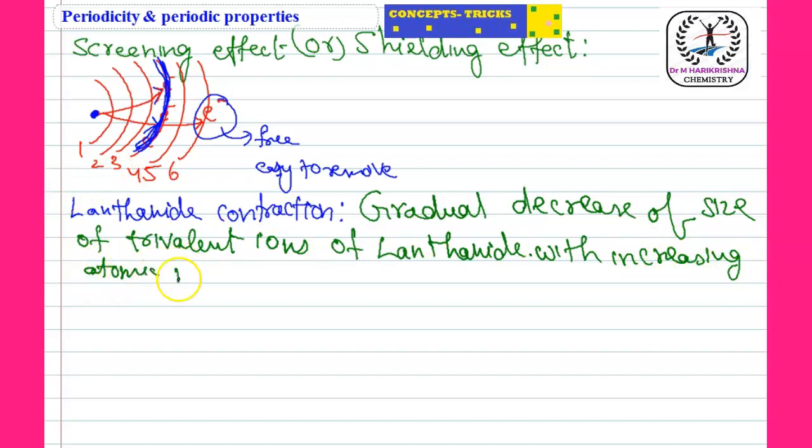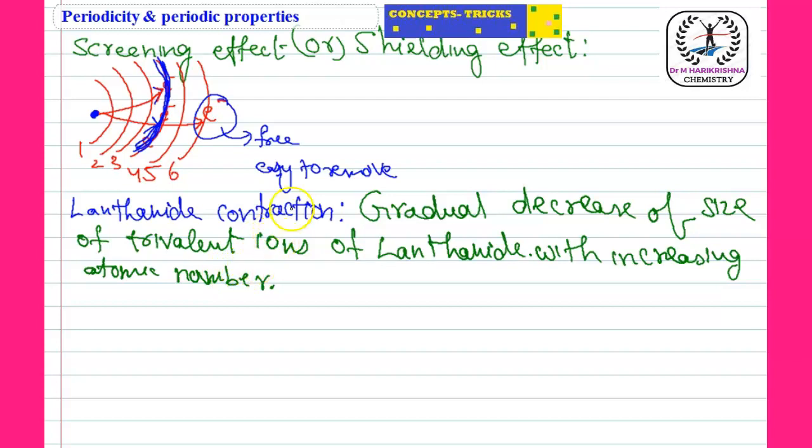Even though the atomic number increases, the size decreases gradually. Gradually means there is a change from the first element to the second element and also from the second element to the third element. The same change is there from the first to the second, from the second to the third, and from the third to the fourth also.